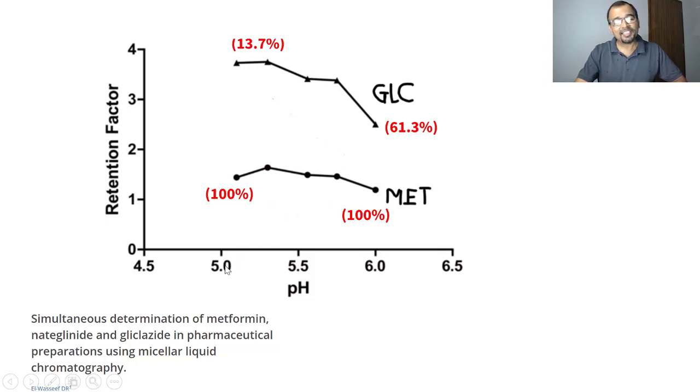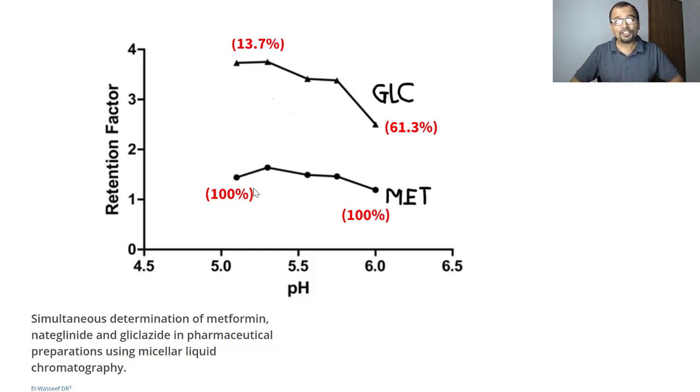The pH has been studied from around pH 5 to pH 6, and this is the retention of metformin. What you can see from this curve is that there is not much variation in the retention of metformin when the pH is changed from 5 to 6, because there is not much change in the percent ionization of the metformin.